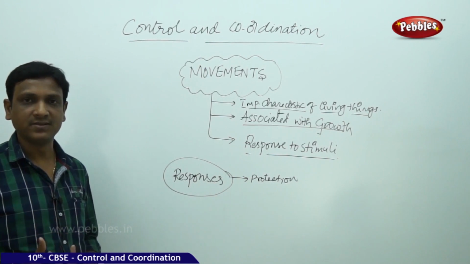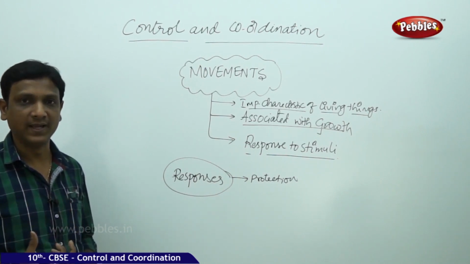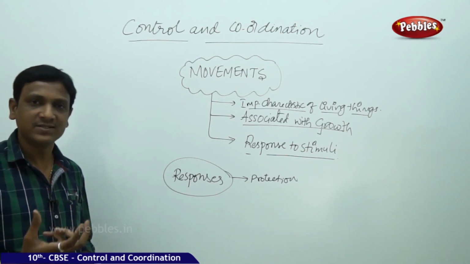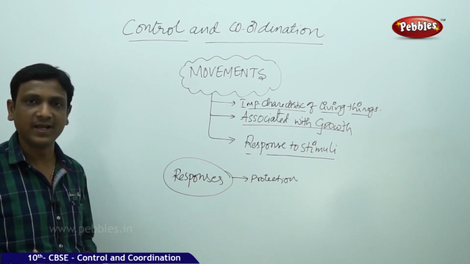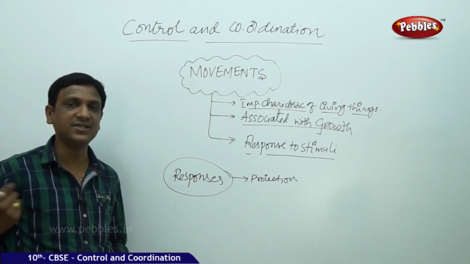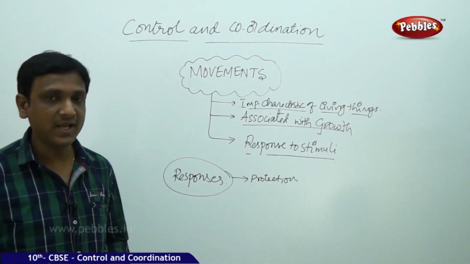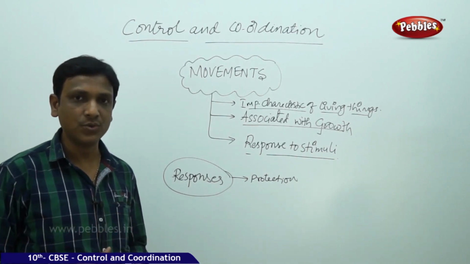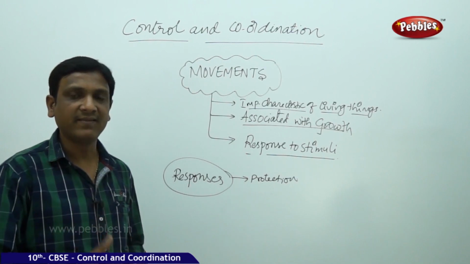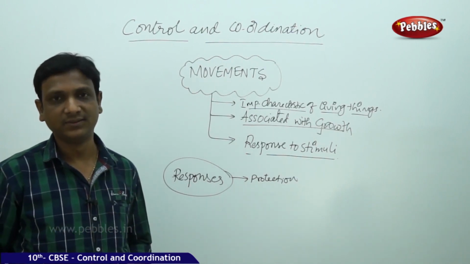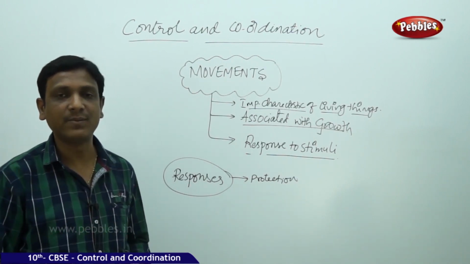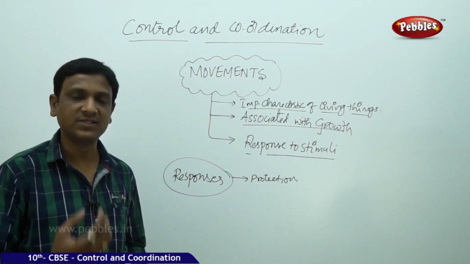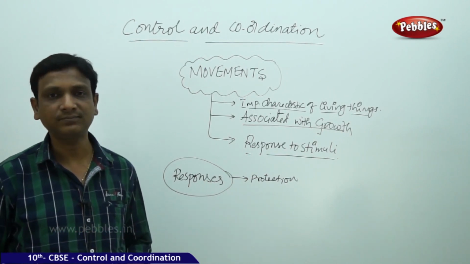So every organism produces responses to the stimuli. What is that stimuli? A stimulus is a kind of change in the environment. Every organism wants to take the change in the environment as an advantage for its use.